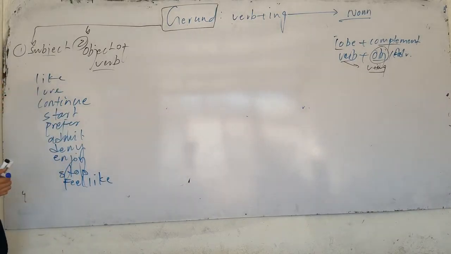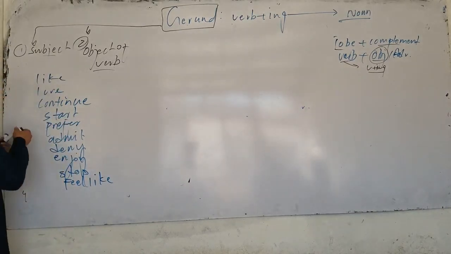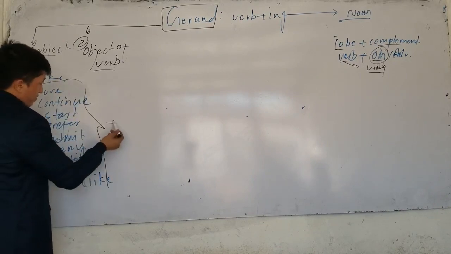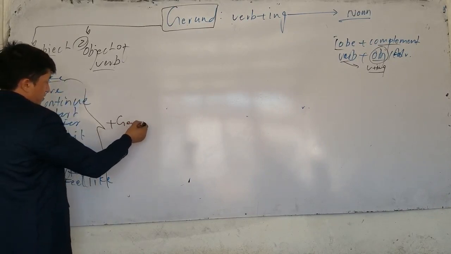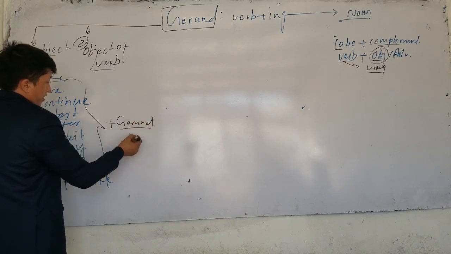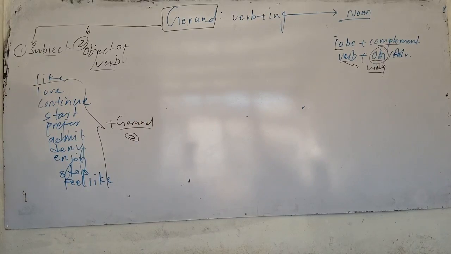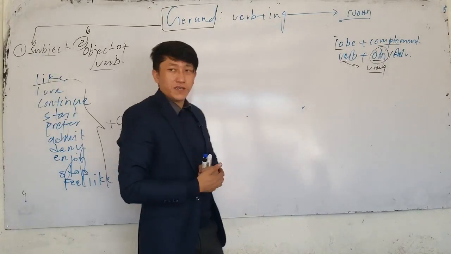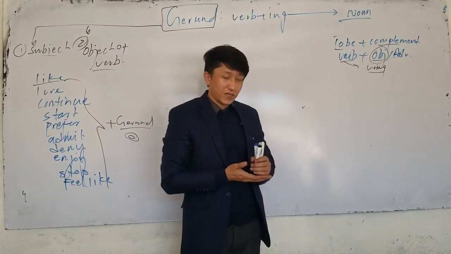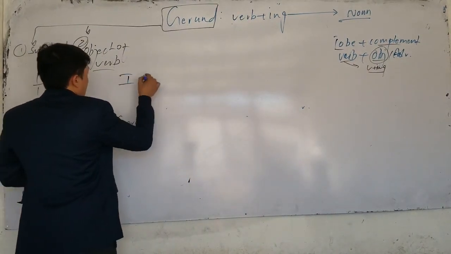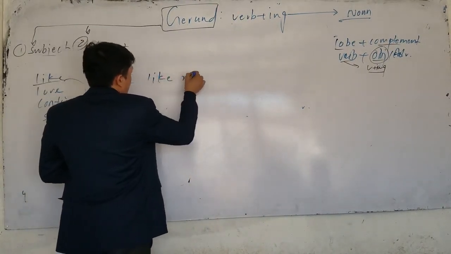Now these verbs, look, there are some specific verbs, all of these verbs. After these verbs, what do we use? We use gerund. And after this, gerund is used as an what? As an object, because it comes after the verb. Object must come after a verb. Why? Because object is the receiver of what? An action. Now, if I say, I like reading books.